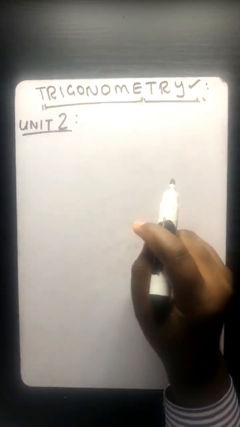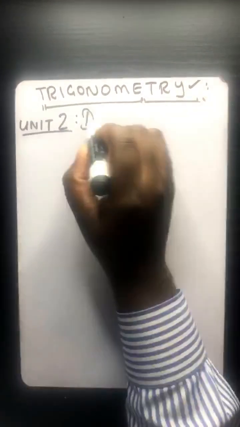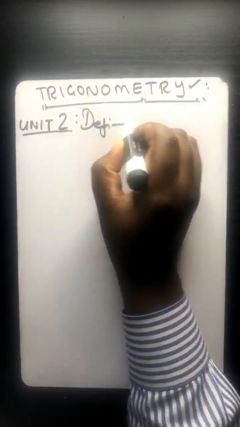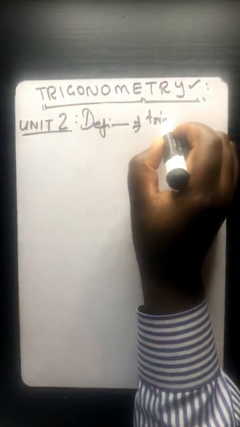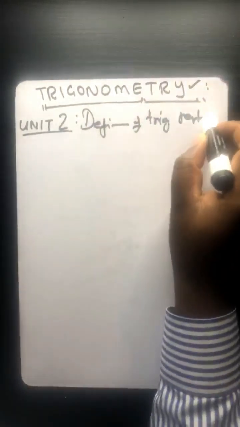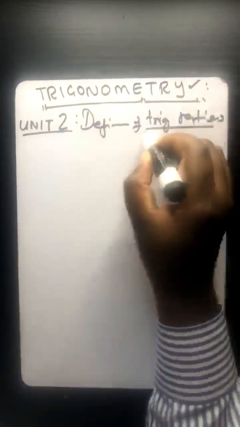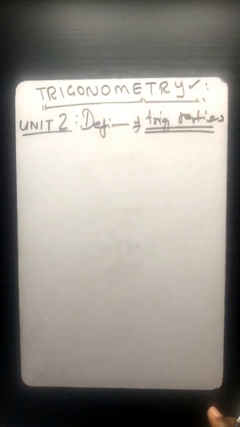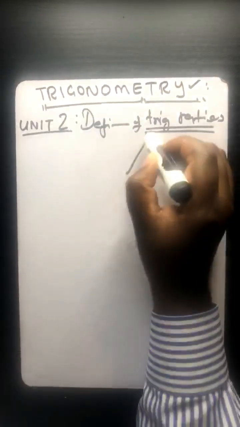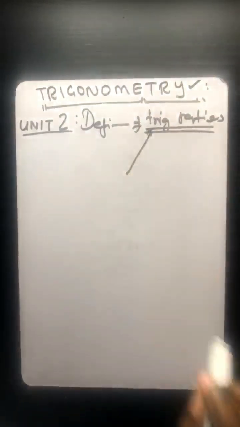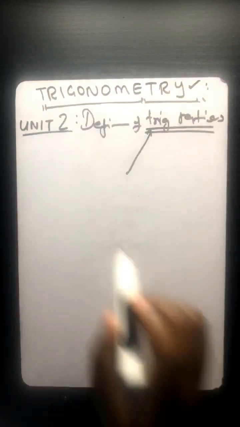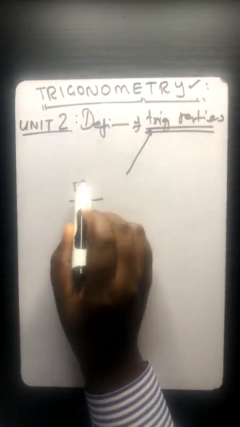Okay, so unit number 2, we talk about the definitions of trigonometric ratios. I want you guys to always remember trigonometric ratios, because in most cases I'm going to be saying trigonometric ratios. Let's break it down. Remember, ratio means something over something.